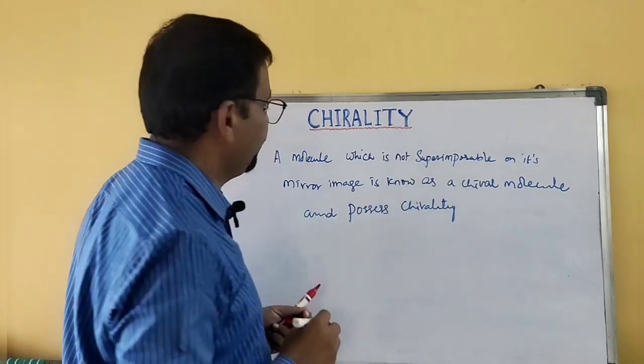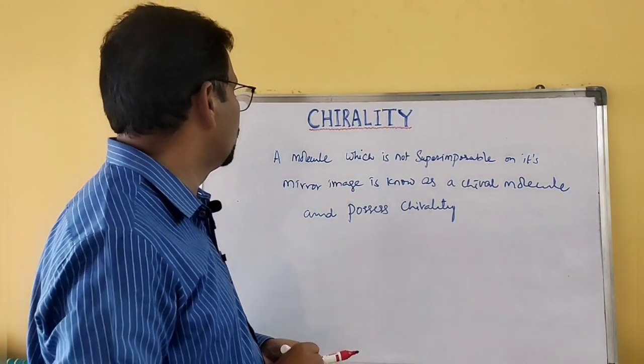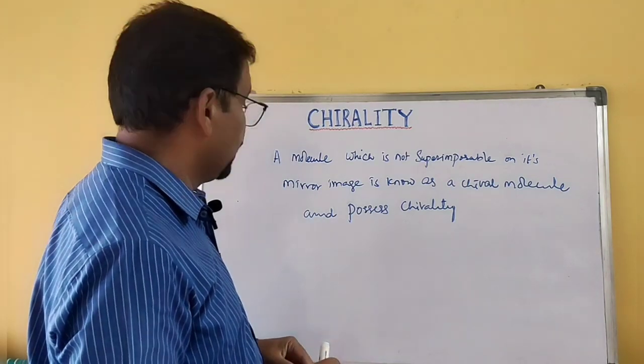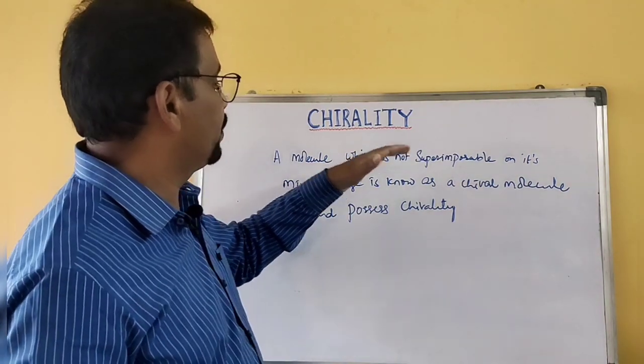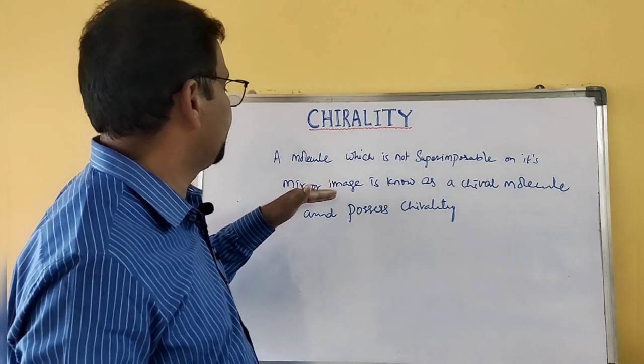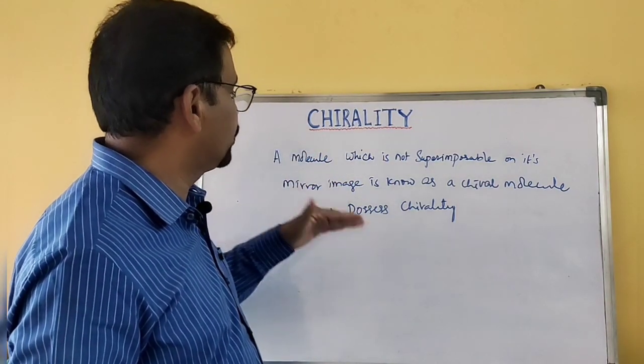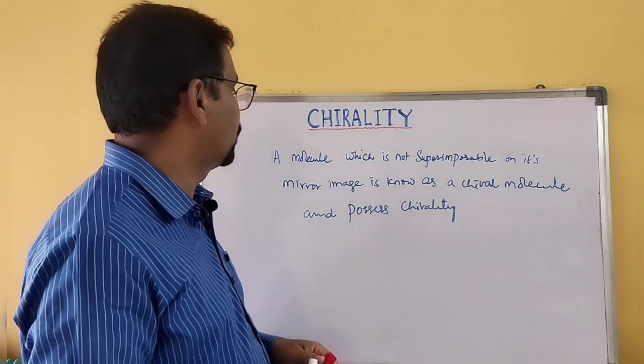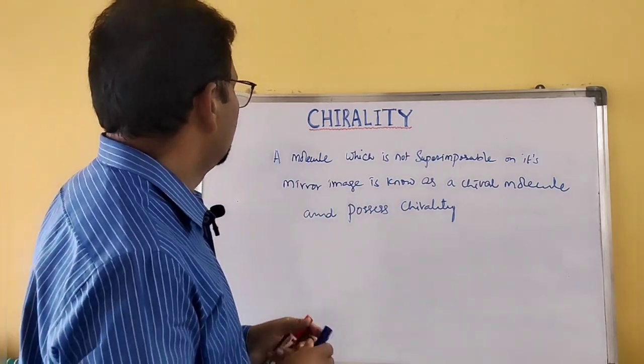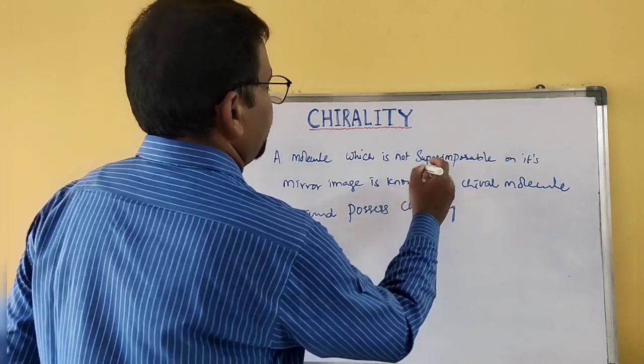So this is the definition for a chiral molecule. Okay, a molecule which is not superimposable on its mirror image is known as a chiral molecule, and that molecule possesses chirality.